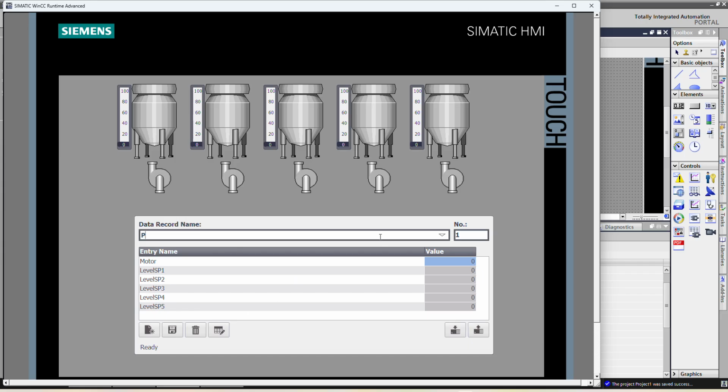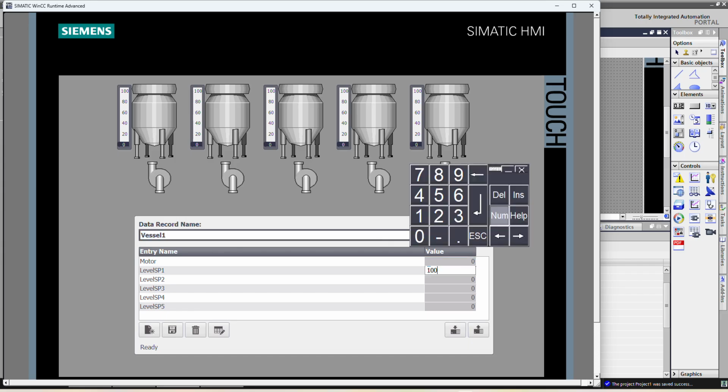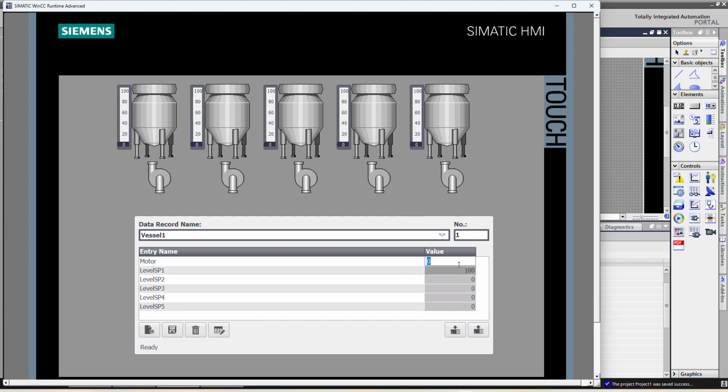So we will create vessel 1. For vessel 1 we will select 100 and we will select bit 1 and we will save it.